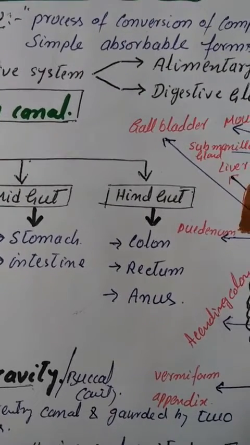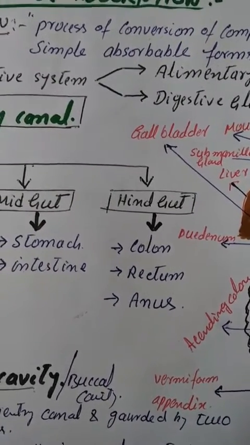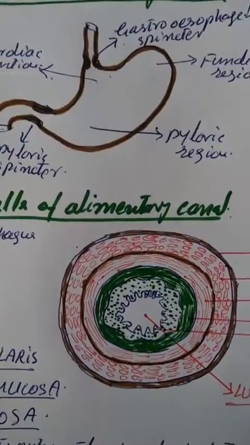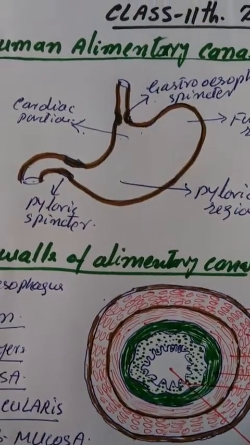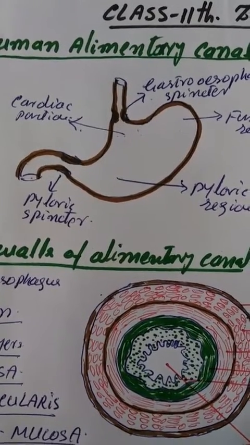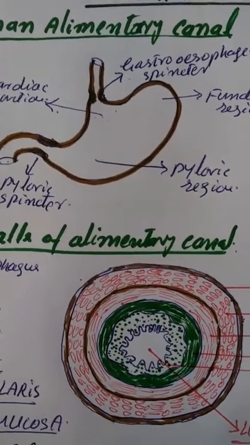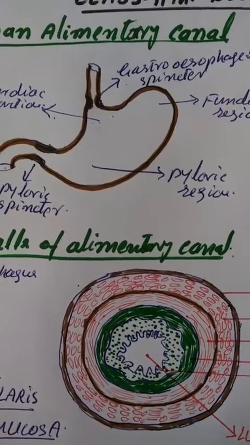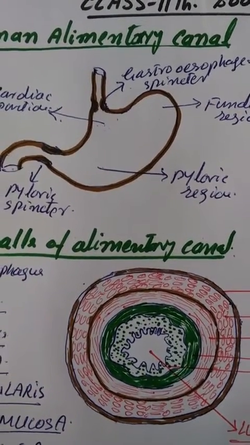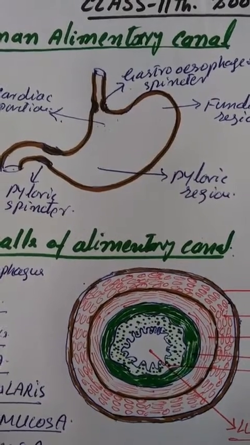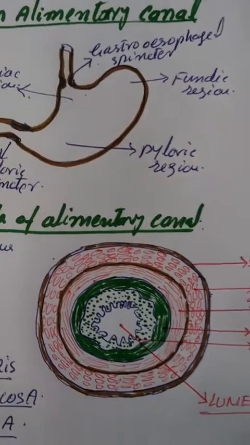Now, in our previous topic, we have discussed in detail the mouth and the oral cavity, and the special structures such as tongue and teeth present in the mouth cavity. Today we will discuss the esophagus, stomach and other parts of the alimentary canal.